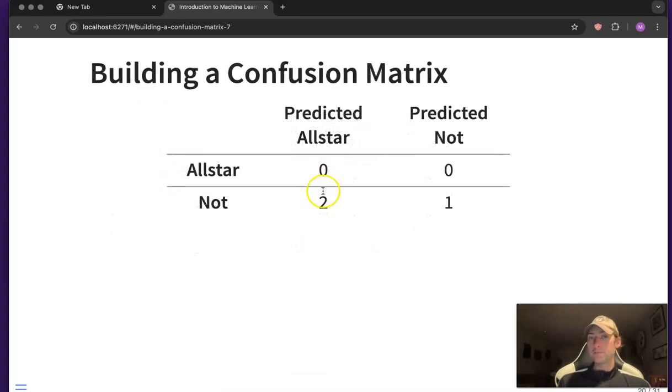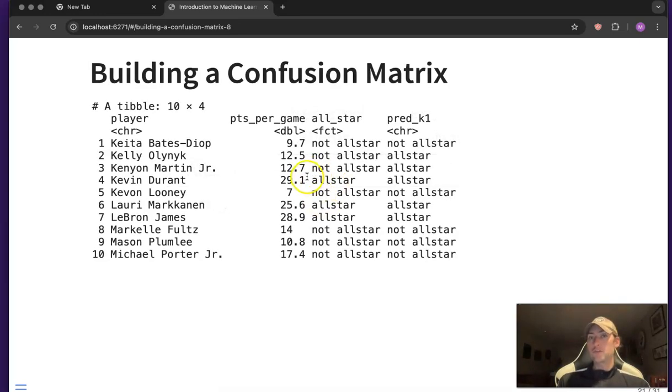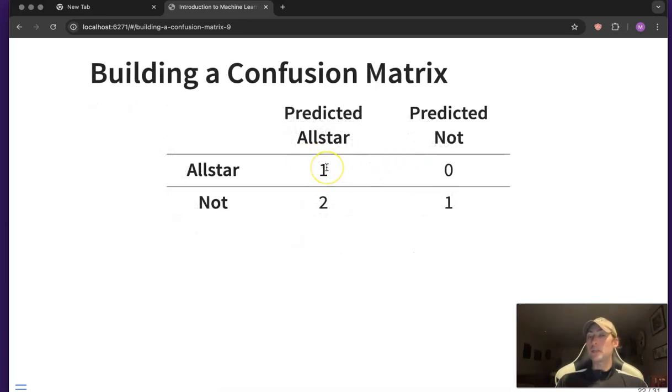Same with Martin Jr., and so that bumps up from a 1 to a 2. Durant was an All-Star and was predicted to be an All-Star, and so he goes in the upper left. All-Star predicted to be All-Star. And you probably don't want to watch me walk through all 10, but it repeats for all 10 of those players that we were making predictions for. And our confusion matrix winds up looking like this.